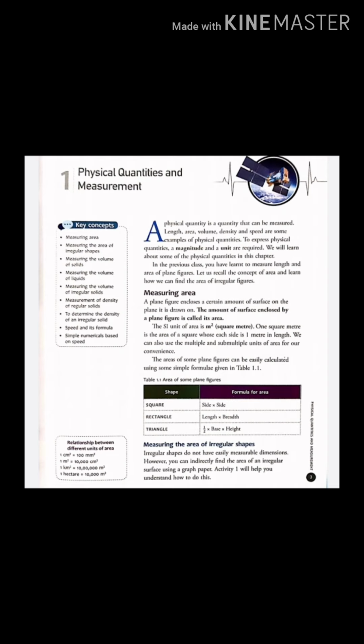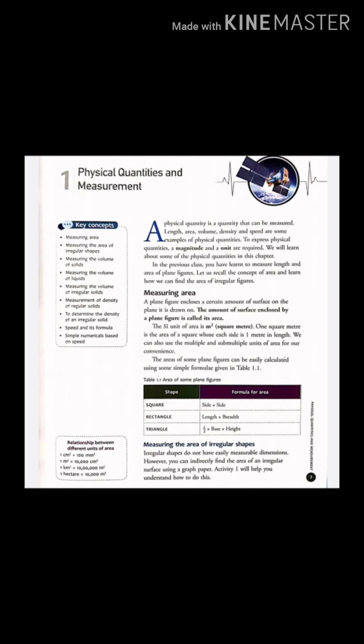Now children, see how to determine the density of an irregular solid. To find out the volume of an irregular solid such as a small stone, a measuring cylinder is used. The measuring cylinder is filled nearly half with water and the level of water is read and noted down as V1.